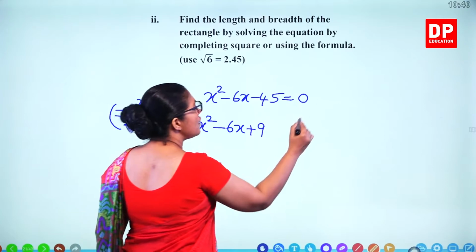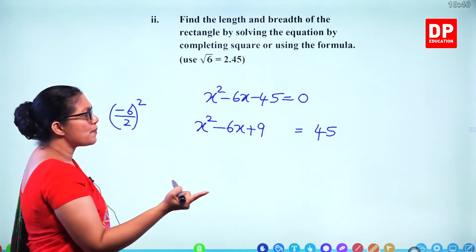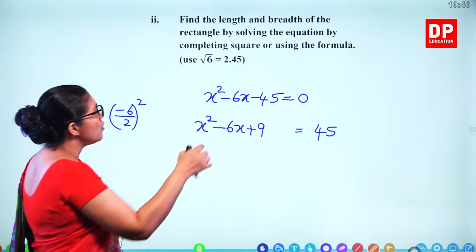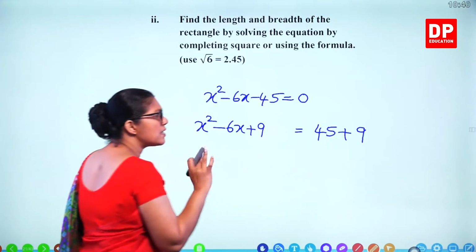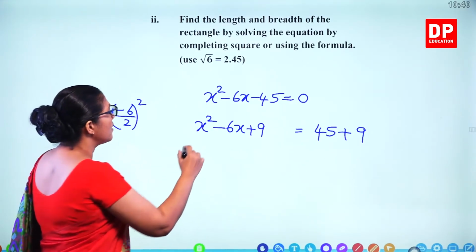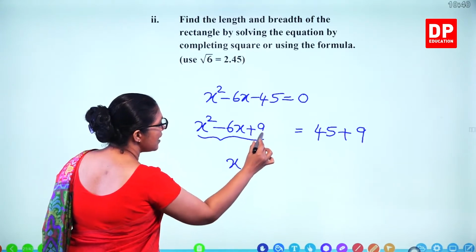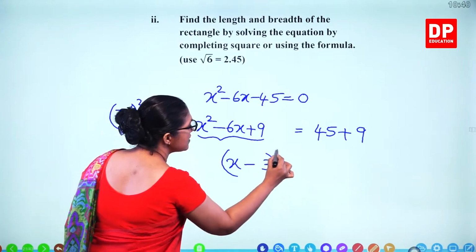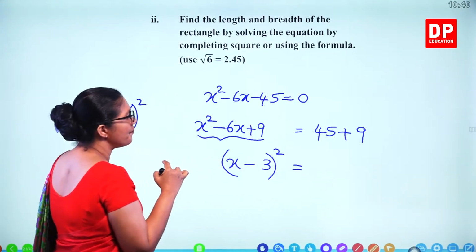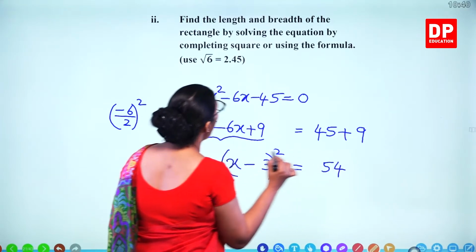Then 45, when you take it to the other side, this becomes minus 45, becomes plus 45, and you added 9 extra. So you have to add 9 in order to get no difference. Now this one you can write as a square term, x minus 3, and square root of 9 is 3. This is x minus 3 squared is equal to 45 plus 9, 54.